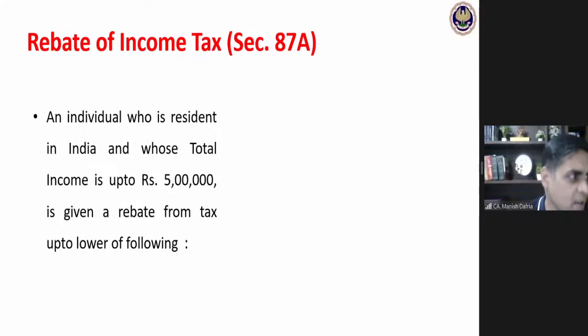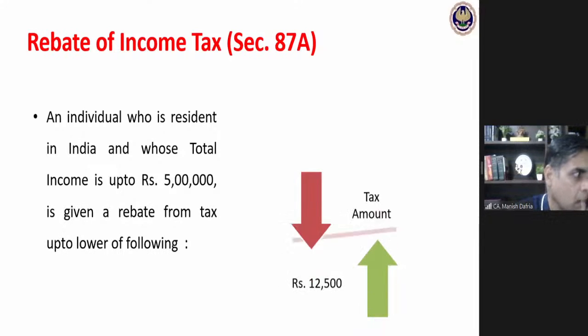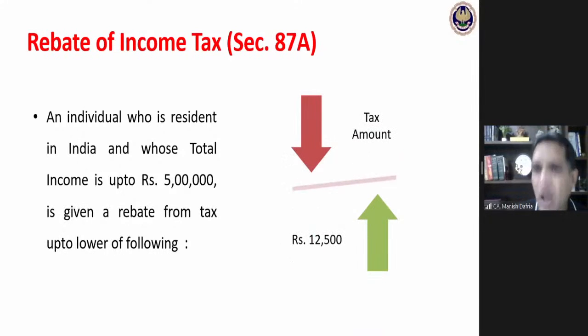How much is the rebate? Rebate would be the tax amount or 12,500 rupees, whichever is lower. Maximum up to 12,500, the rebate is available under section 87A.